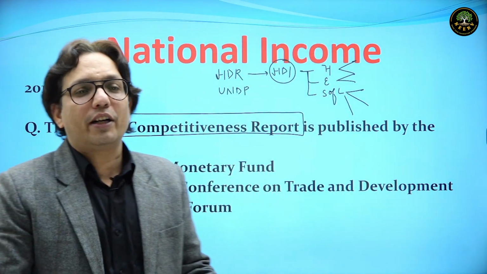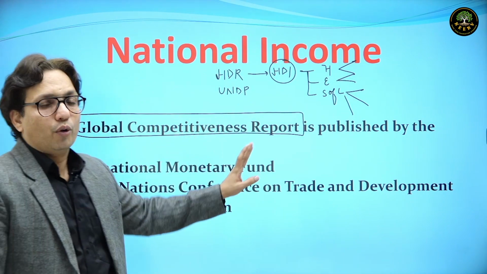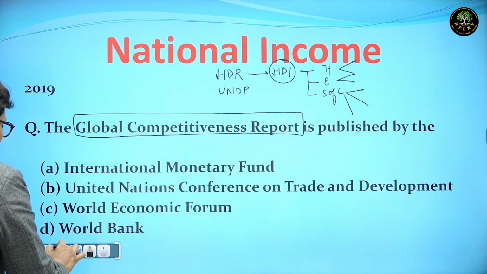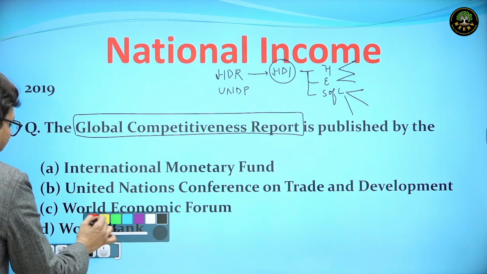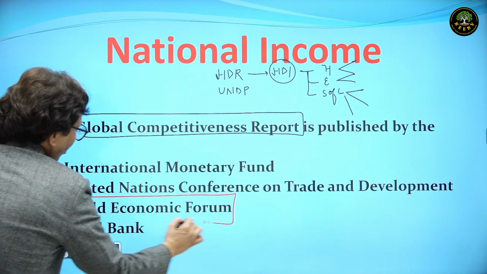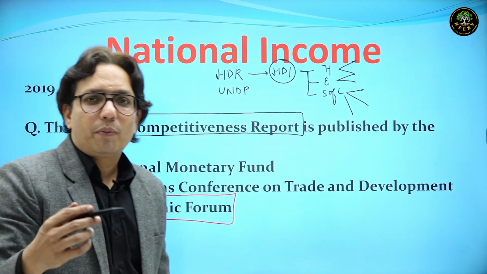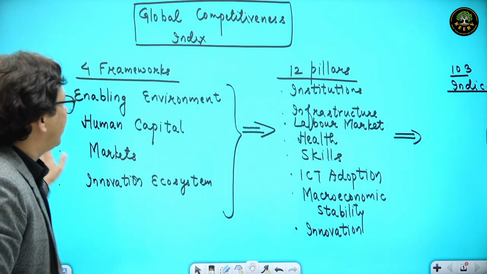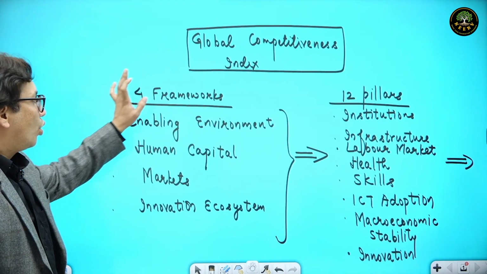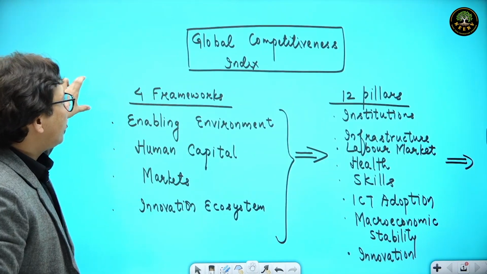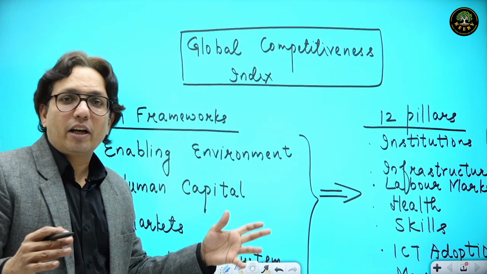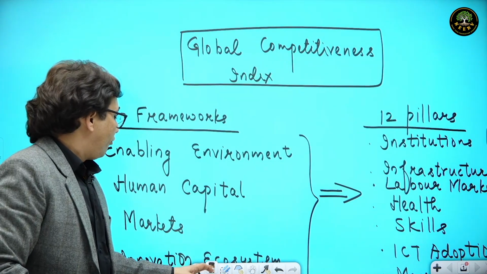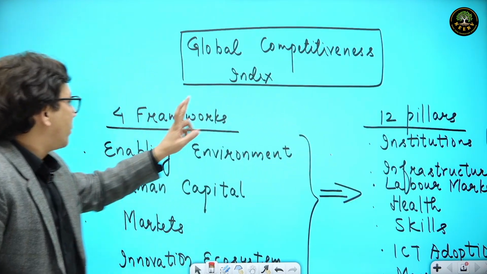Let's now continue. So it says Global Competitiveness Report. Now, the Global Competitiveness Report is actually published by the World Economic Forum. All right. Now let me tell you what a Global Competitiveness Index is. Look, I have made notes over here. These notes would be given to you. As I told you, in the Human Development Index we have a few dimensions. Here also we have 4 frameworks. So which are the 4 frameworks for the Global Competitiveness Index?